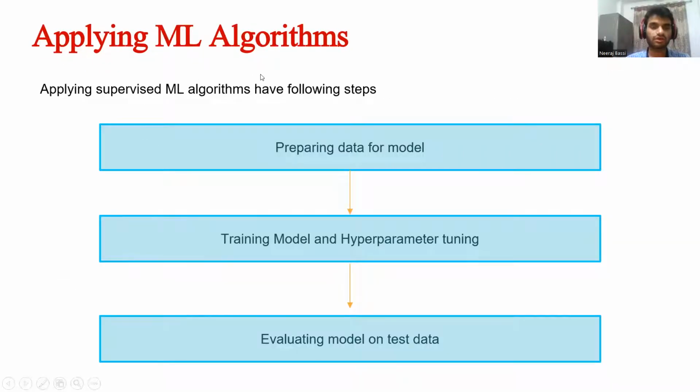To apply an ML algorithm, these three steps are followed. First, we prepare data for the model, which we have already done. Then we train the model and perform hyperparameter tuning. After that, we evaluate the model on the test data.